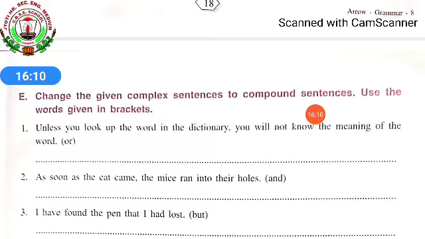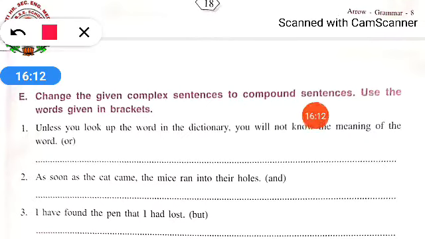So the first one: unless you look up the word in the dictionary, you will not know the meaning of the word. How will you write it?